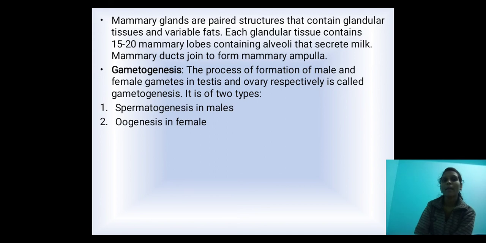Next, we come to gametogenesis. The process of formation of male and female gametes in the testis and ovary respectively is called gametogenesis. We know that gametogenesis is the formation of gametes, with the testis producing them in males and the ovary in females. Next, spermatogenesis in males and oogenesis in females. Spermatogenesis means formation of sperms in males. Oogenesis means formation of the ovum in females.